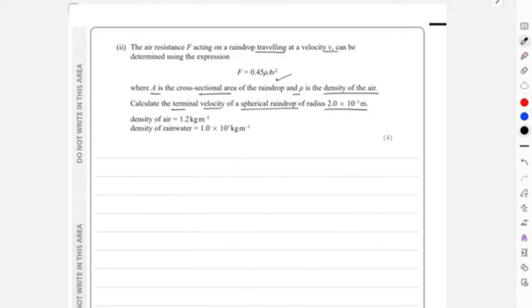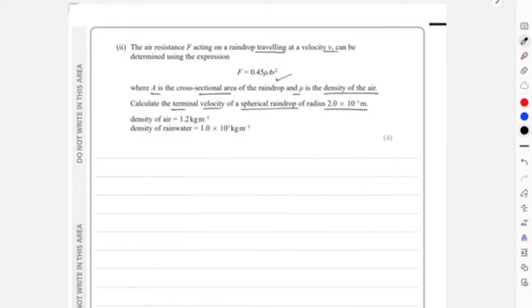Okay, we want to calculate the terminal velocity. Density of air, A gives you the cross-sectional area, and v over here is the terminal velocity. But we do not have the value for force, right?